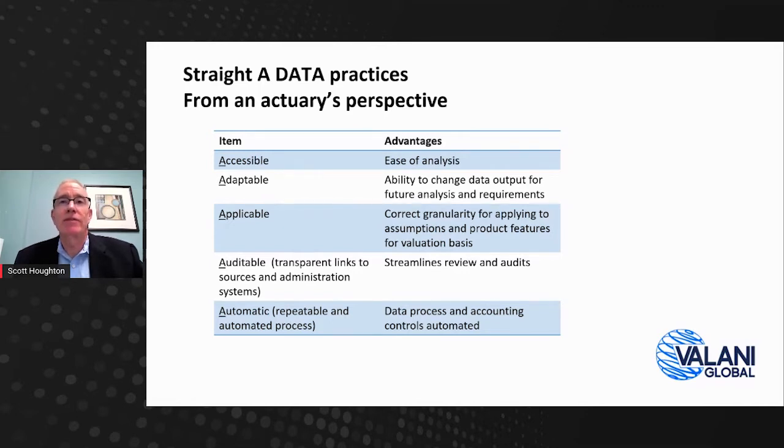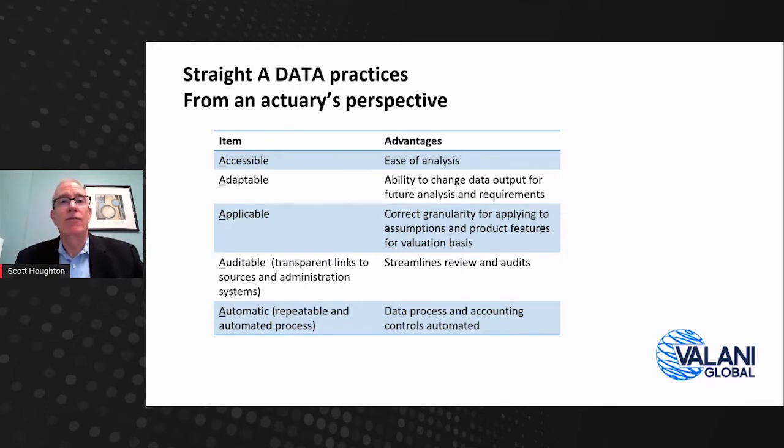I use Axis from Moody's Analytics. It's organized around product contractual features and assumptions. So within the data, I need to be able to differentiate different plans of insurance and what the product features are. And within the plans of insurance, I need information about the underlying insureds to apply the correct assumptions to them. Under GAAP LDTI, we need to update assumptions at least once a year.